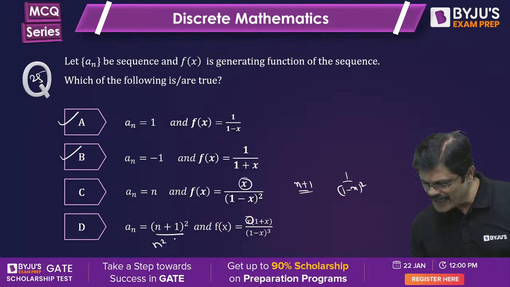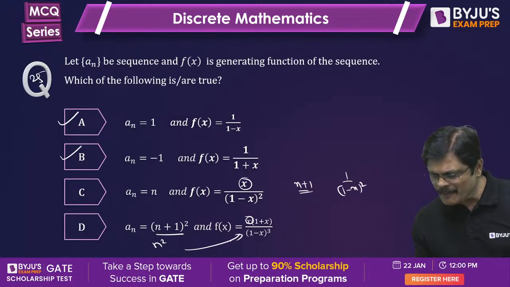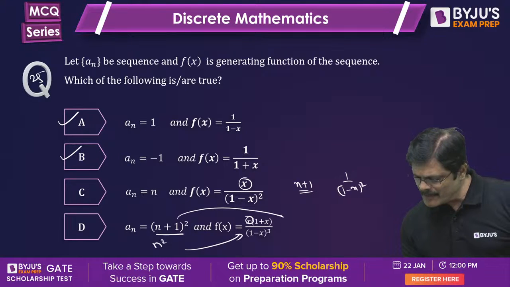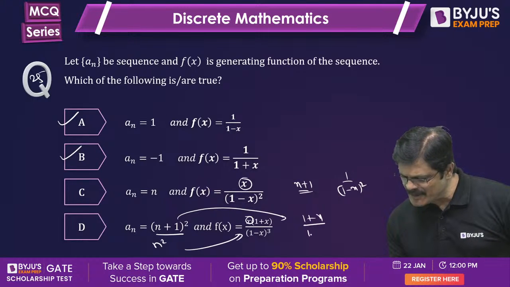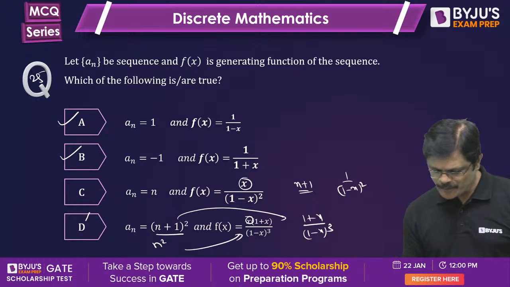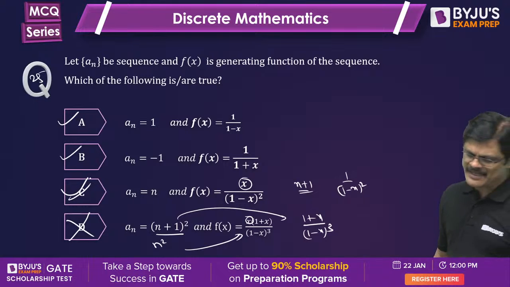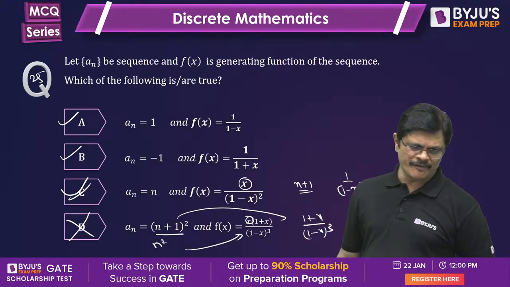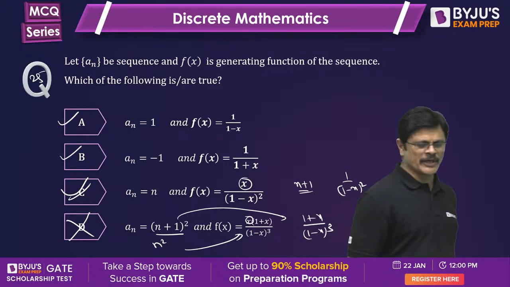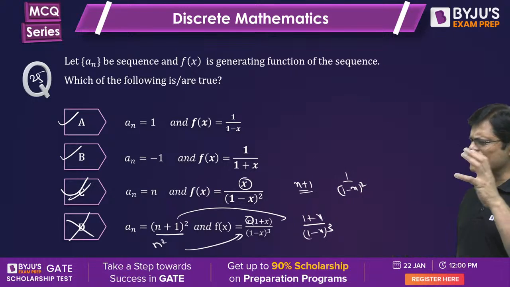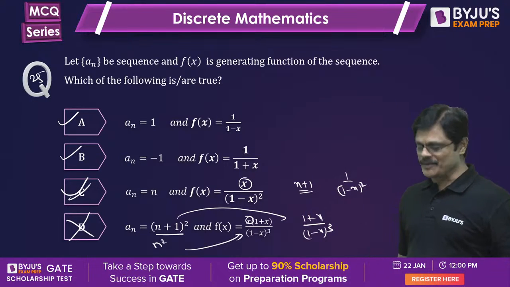Because for n square, this is the formula. For n plus 1 whole square, it is simply 1 plus x by 1 minus x whole cube. So because of that, it is wrong. So only A, B, C are correct, my dear friends. Perfect, super. If you remember now these formulas, you can play with the problems.